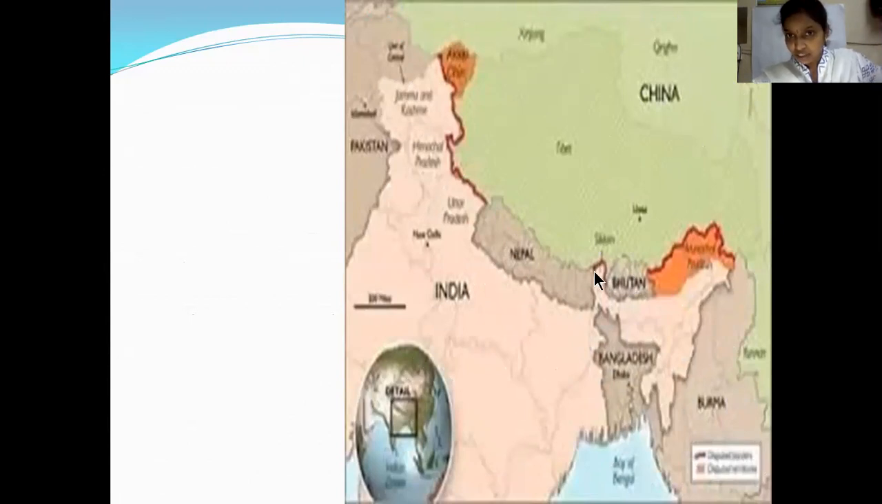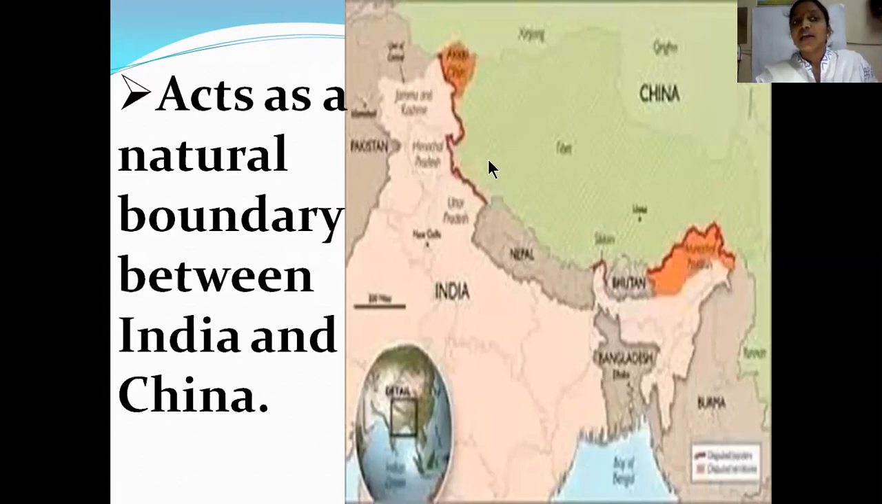But here you can see it because this is Sikkim, which is a part of India. And here Arunachal Pradesh is also a part of India. And here the other states, Jammu Kashmir, Himachal Pradesh, Uttarakhand, all these are also parts of India. That's why we can see the brown line here. Himalayas act as a natural boundary between India and China. This is all China, children. So Himalayas act as a boundary.